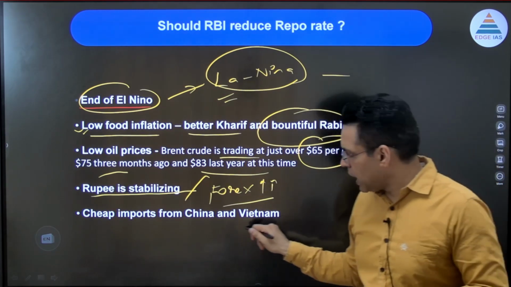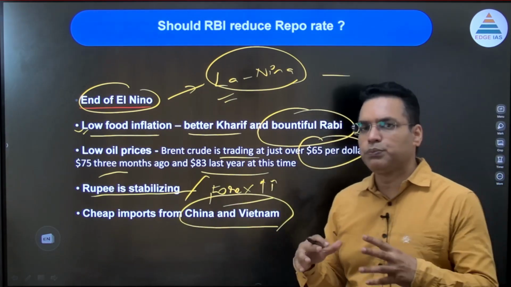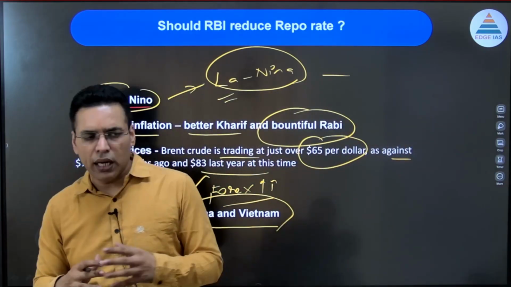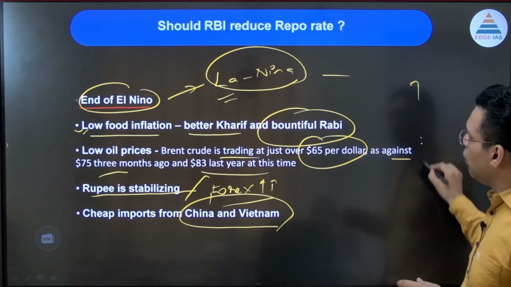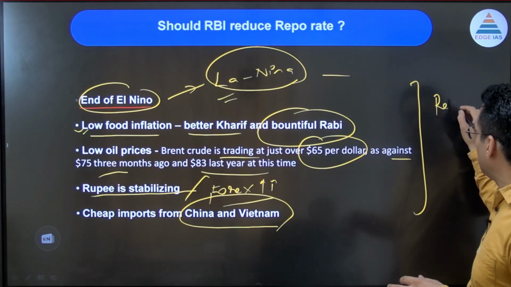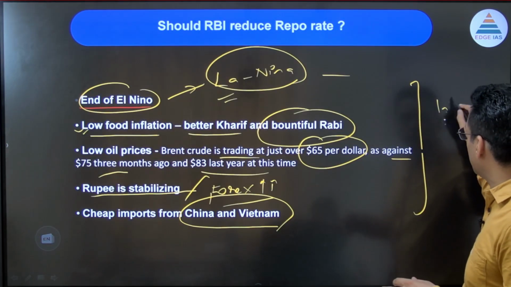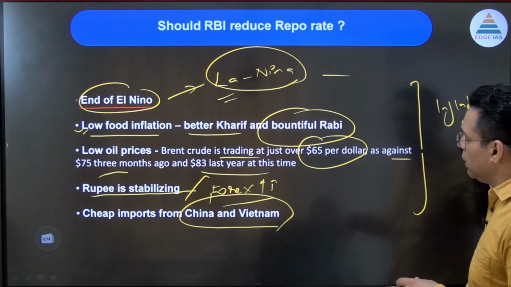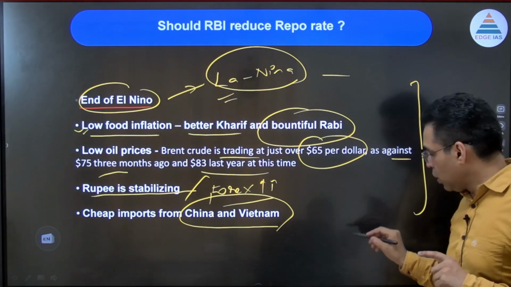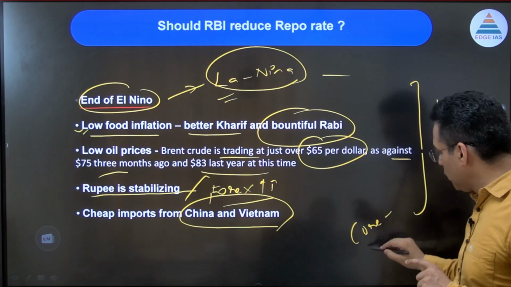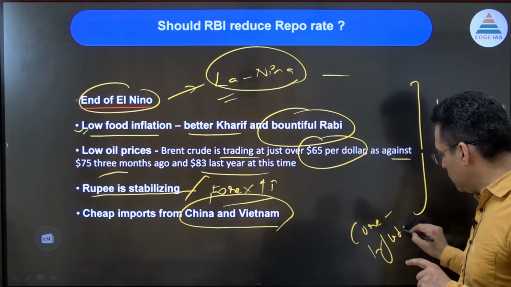Then cheap imports from China and Vietnam are also causing inflation. एक dumping भी हो रहा है, and here the government has put counter duty. So overall, if you look at it, all these factors have led to a situation where inflation might come down. Inflation will moderate, inflation will soften. But there is one more factor. The core inflation is still 4%.